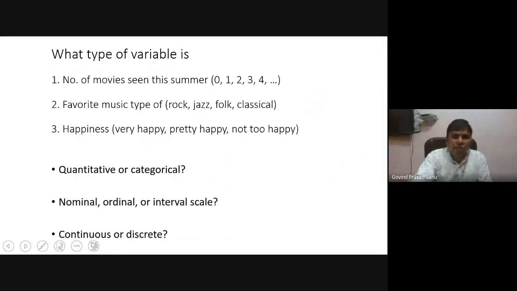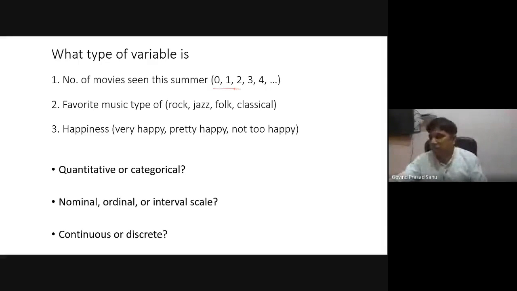What type of variable is it? For example, there are certain questions: number of movies this summer. Obviously the answer will be a count, so that is discrete data. Favorite music type, like rock, jazz, folk, classical: this is another example, and the answer must be categorical data.